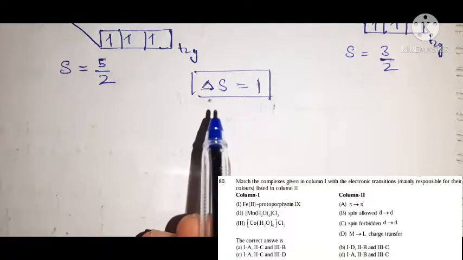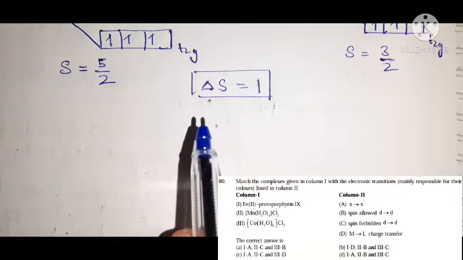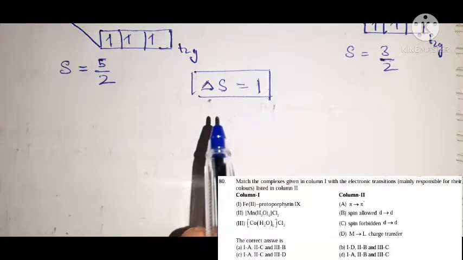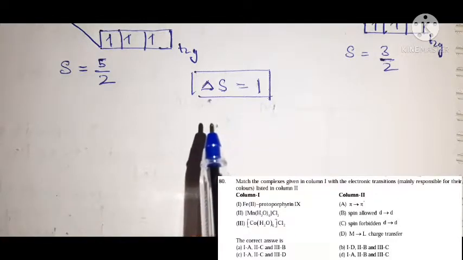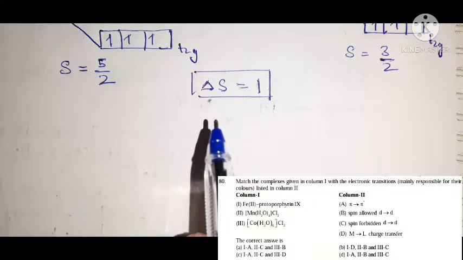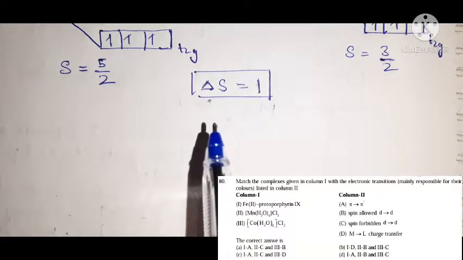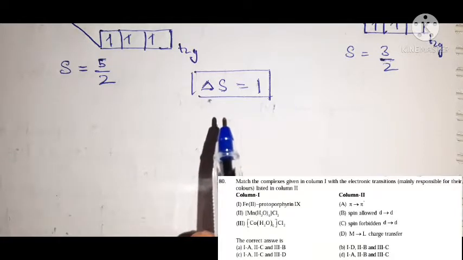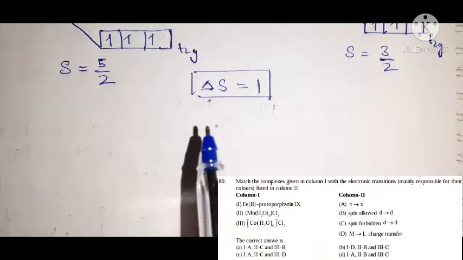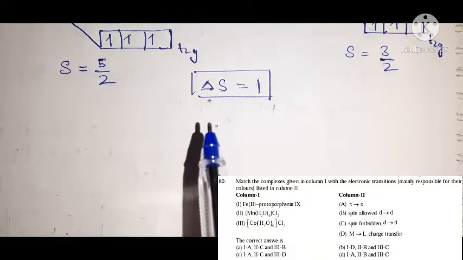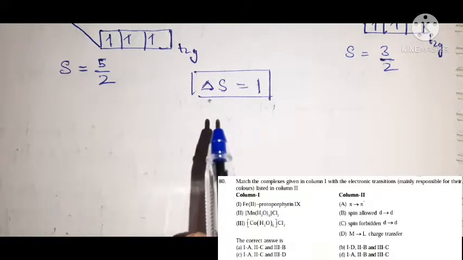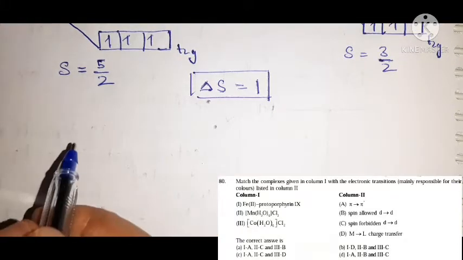And you know very well that in electronic transitions of octahedral complexes, there is a selection rule for dd allowed transitions, which states that transitions are allowed when no spin change occurs. Only those transitions are spin allowed according to the selection rule. This is known as your spin selection rule.